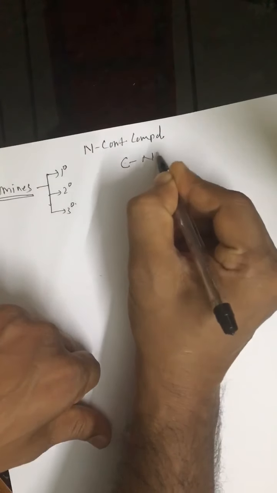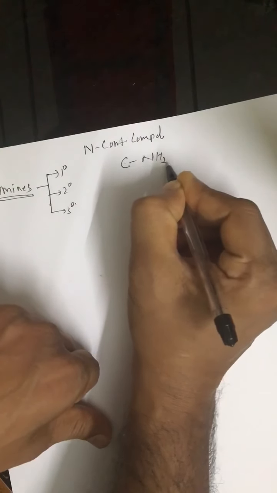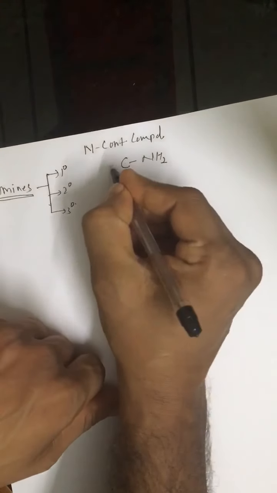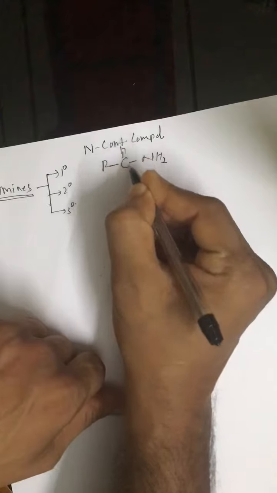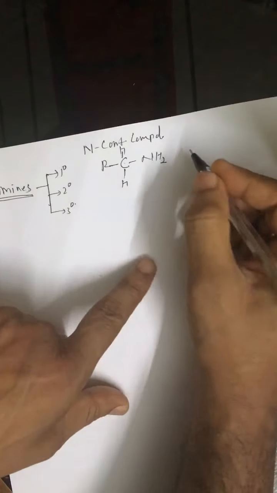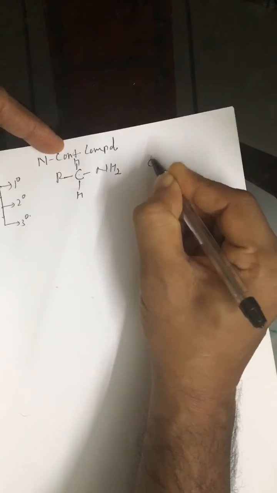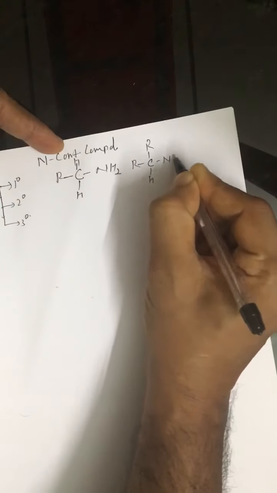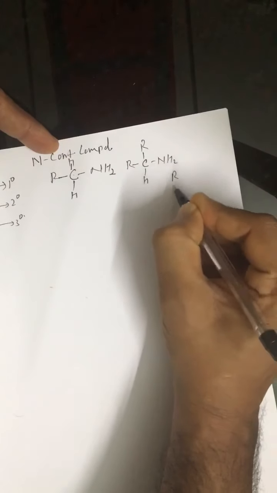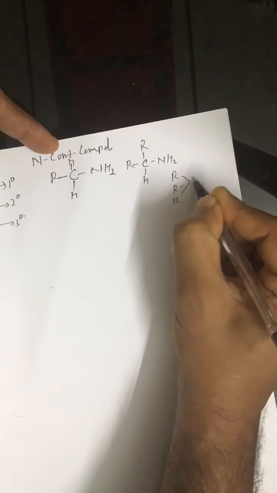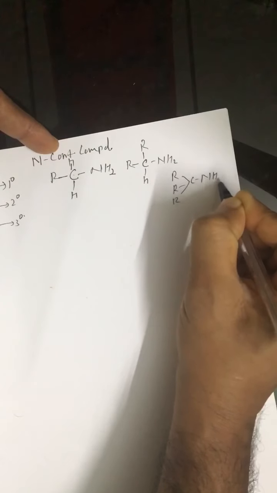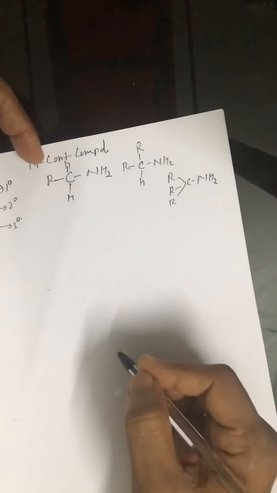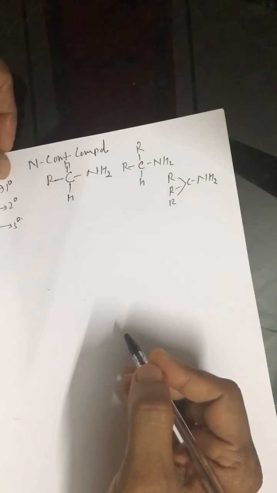If we have carbon bonded to NH2, and if the question is this one, or look at this compound, and look at this case. Out of these three, which is primary amine, secondary amine and tertiary amine?